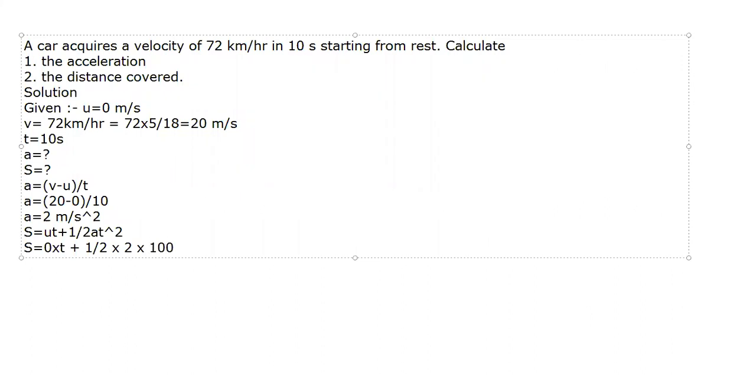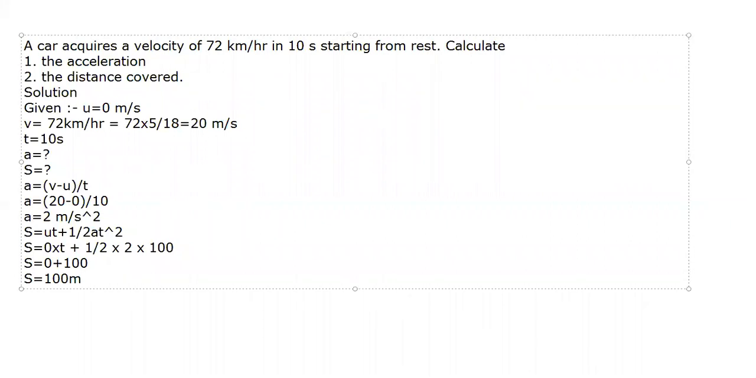So t square is 100. Now what do you find? You will find that this 2 and this 2 get cancelled. So S is equal to 0 plus half into 2 into 100. So 2 and 2 get cancelled, which means half into 2 into 100, 0 plus 100, which comes out to be 100 meters. Exactly. So I hope you are getting it. How much is the distance covered by this object? It is 100 meters. Clear?